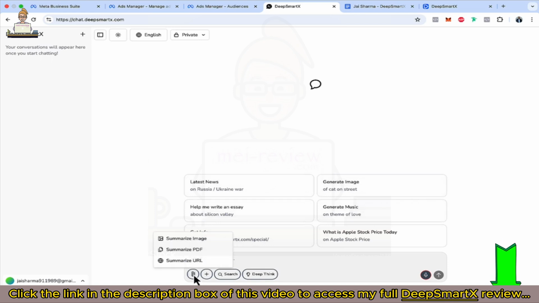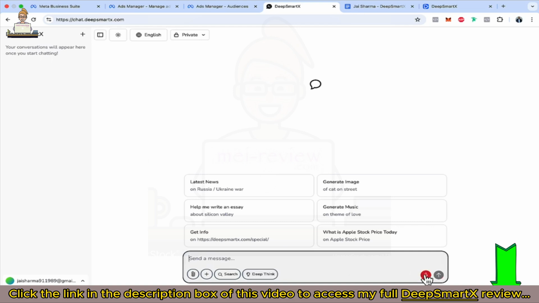When you click on attach, you can summarize any image, any PDF, any URL, any website. When you click on plus, you can insert a complex prompt easily, so the system will help you. You can create documents, images, videos and music as well. If you want to search the latest news, you can use the search function, and if you want the model to think really deep on a very intense topic, you can click on deep think.